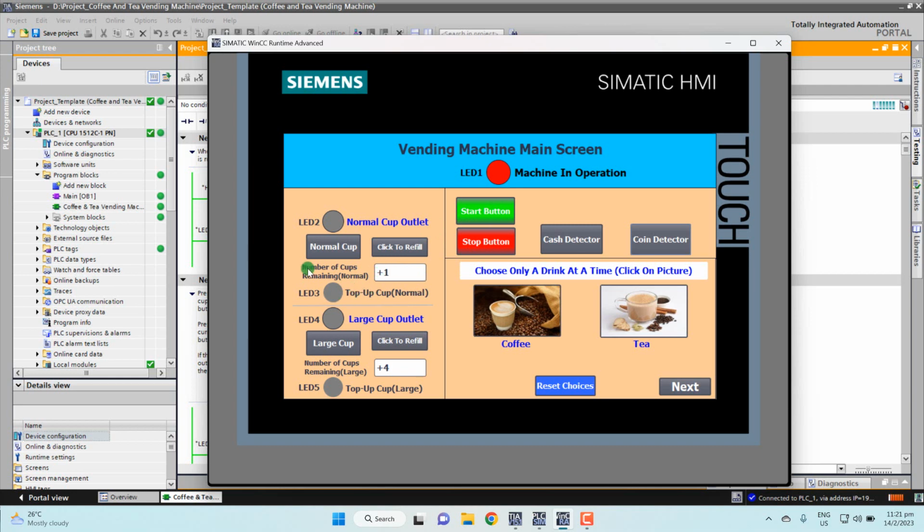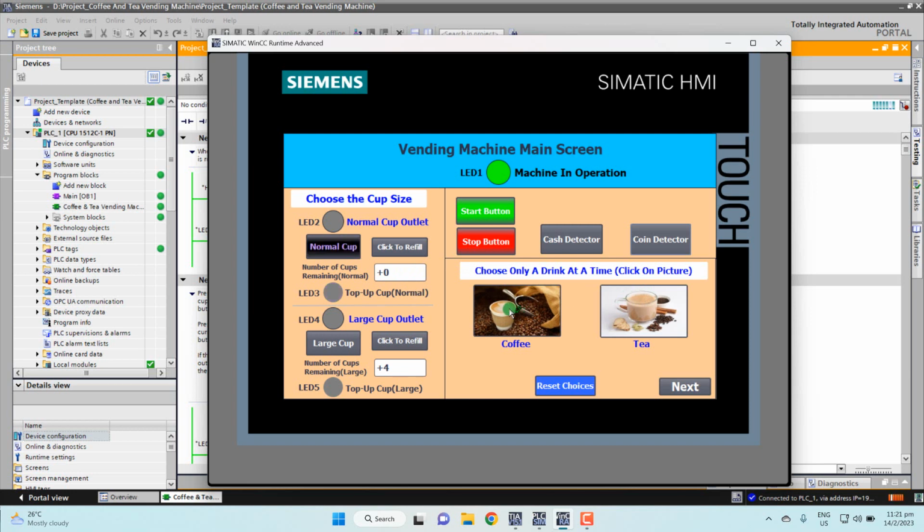So now here got cup in left one only. So see the light bar. I press the start again. Now I choose the normal cup. I put the coin. Now here the cup is 0. So here the LED tree is blinking. The blinking means I need to top up the cup. Here got no more cup already.